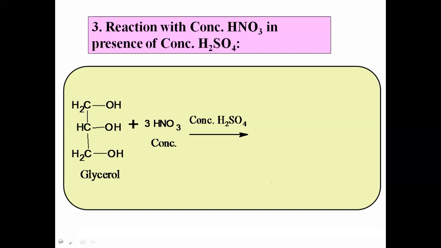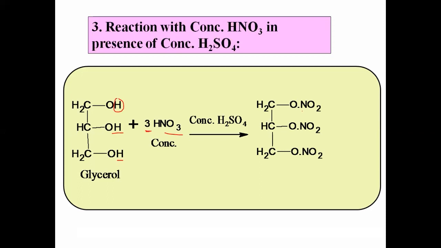Glycerol undergoes nitration. Here, the hydrogen atom from the OH group is replaced by NO2. Similarly, the second hydrogen and third hydrogen, all three hydrogen atoms are replaced by three nitro groups, and this particular compound is called glyceryl trinitrate, or we call it nitroglycerin. This is a very, very important compound, nitroglycerin. Yes, it is used as an explosive.